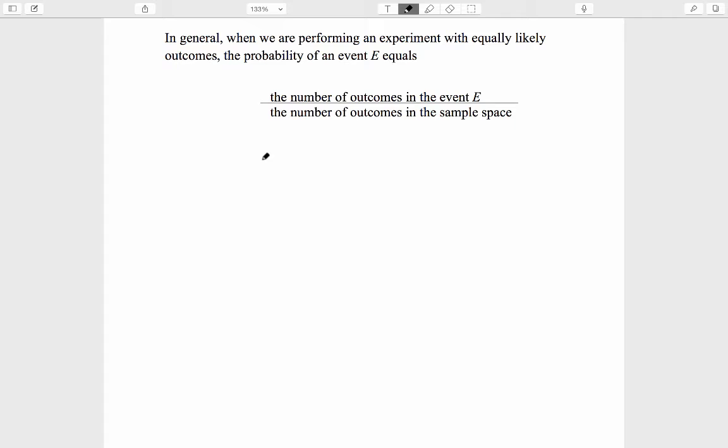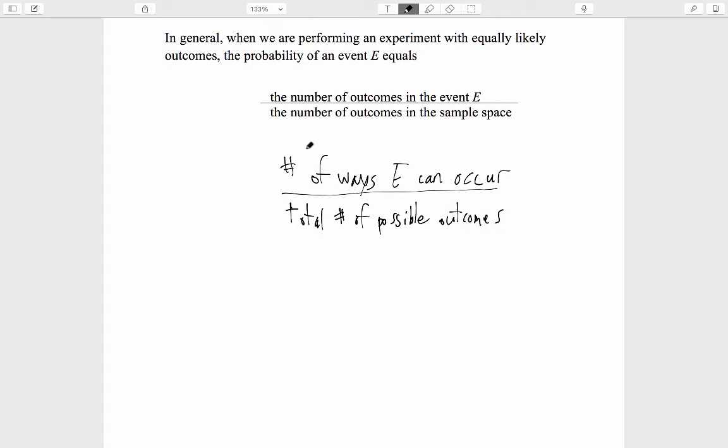In other words, we can describe this as the number of ways E can occur, that's another way of saying the number of outcomes in E, divided by the total number of possible outcomes for the experiment. As a result, a certain amount of our work in this subject will be a matter of counting numbers of outcomes, whether in an event or in the experiment as a whole.